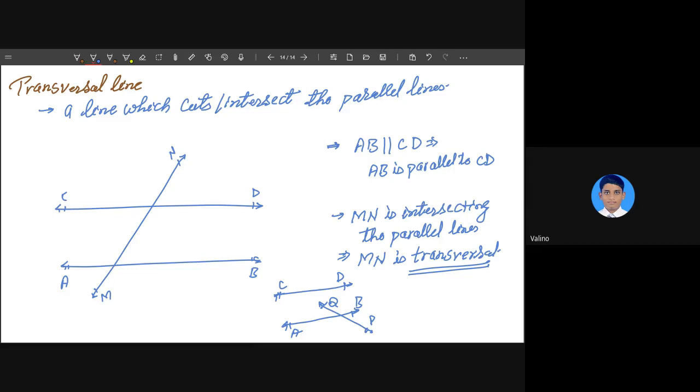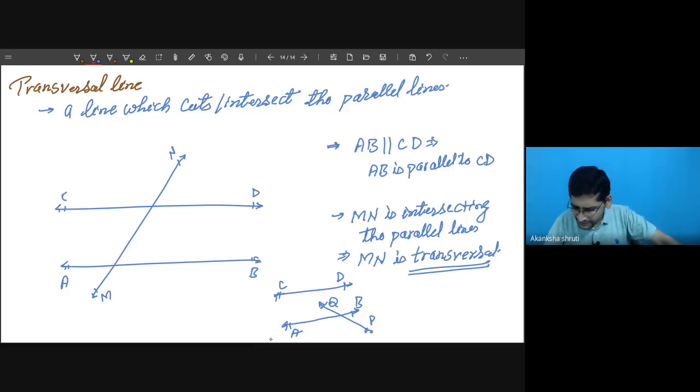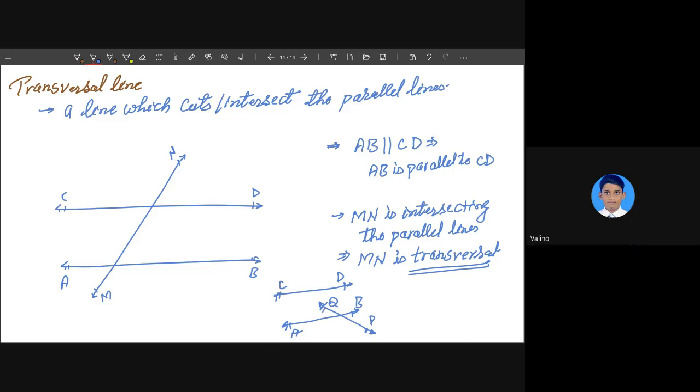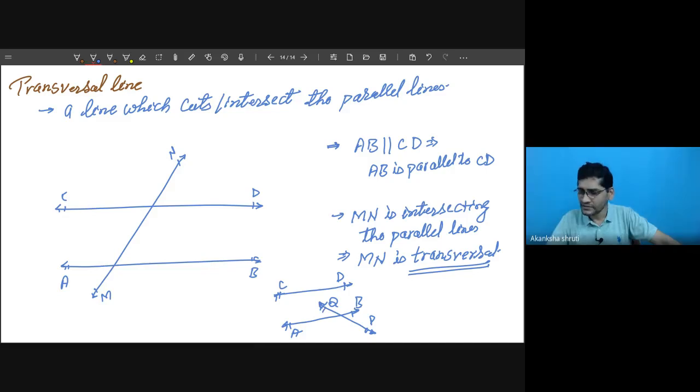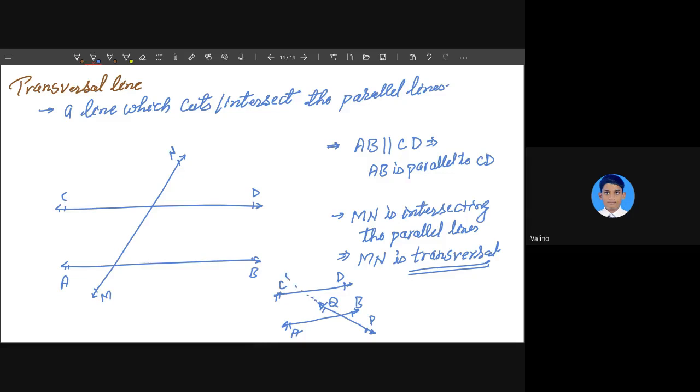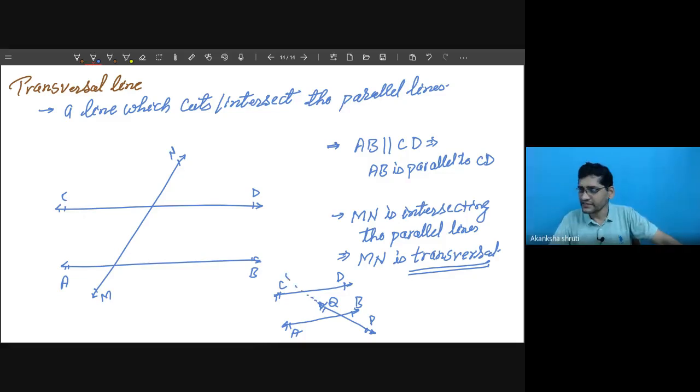Because it does not cut CD. You just tell me what is the length of PQ, whether it can be extended or its length is fixed. It can be extended on either side. Sir, if extended, then it is a transversal. In mathematics there is no if and but. It simply means it is a transversal, though only a small part of that line is drawn which is cutting AB only, but this transversal is also cutting our CD.